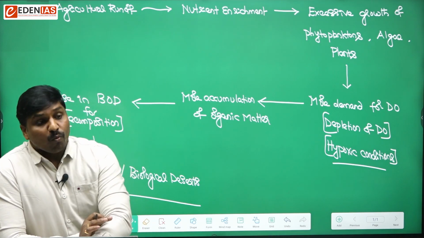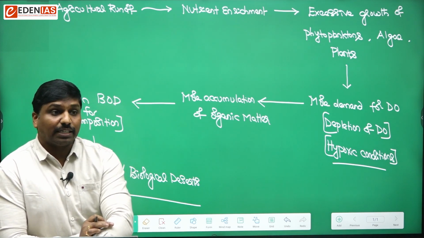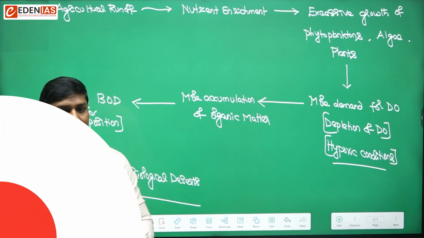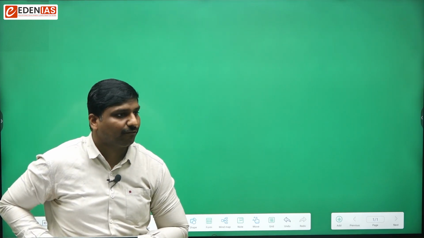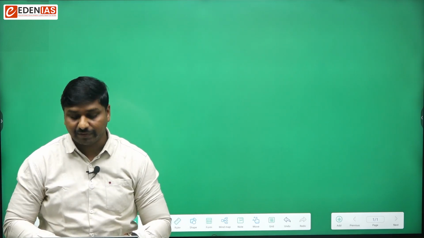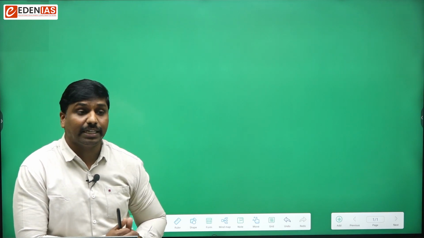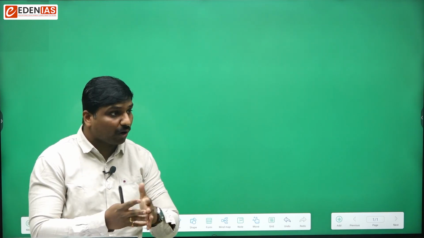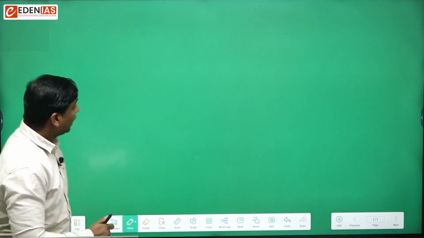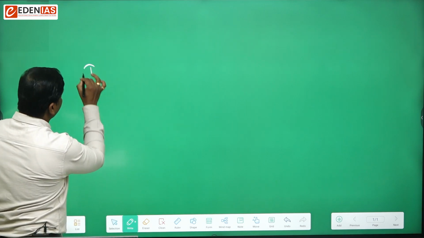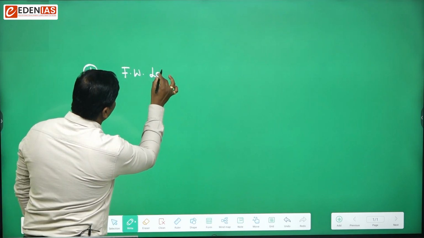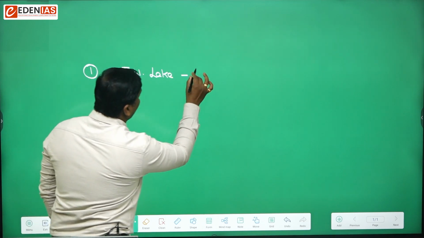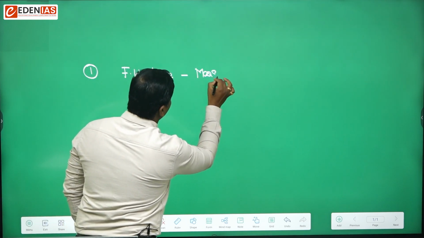So then what are the common effects? What are the consequences of this eutrophication? The first effect is that we have a natural lake till now. Now it will lead to loss of freshwater lakes, and one important effect is the conversion of a freshwater lake into a marshy area or marshland.